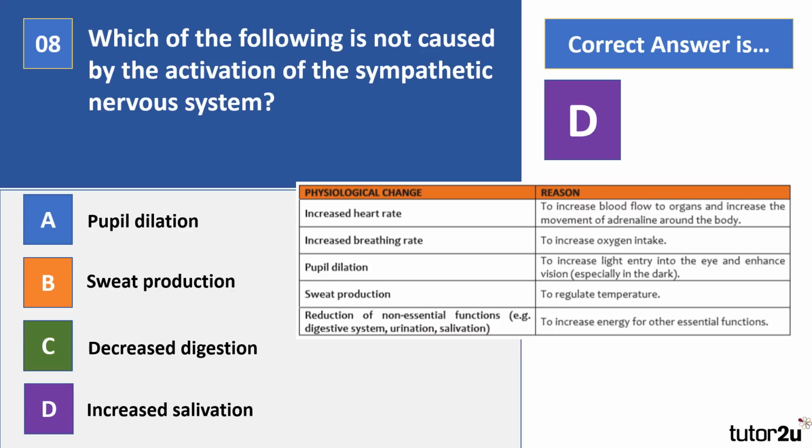Now, this is actually a really important question because one of the things that's named on the specification is about the role of adrenaline, and that's really what we're talking about here. So in terms of adrenaline, it has a number of different physiological effects on your body, and we've got them basically listed here. The reason that you get these changes with adrenaline is to prepare your body for either fight or flight. So a number of things are increased, like your heart rate, sweat production, but we also have the reduction of what we call non-essential functions.